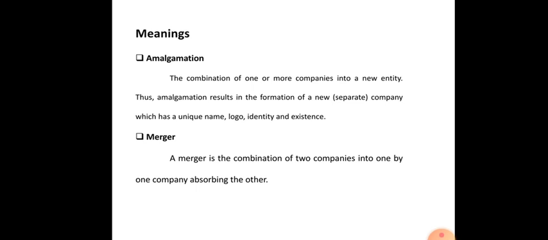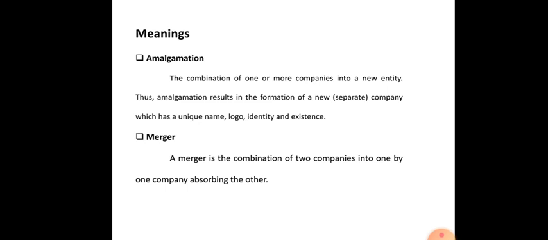When two or more companies merge into a new third company, it means they form a new, separate company which has a unique name, logo, identity and existence. For example, suppose X Limited and Y Limited are two separate, similar companies, and they sell their assets and liabilities to Z. Z is the newly formed company. This is about amalgamation.